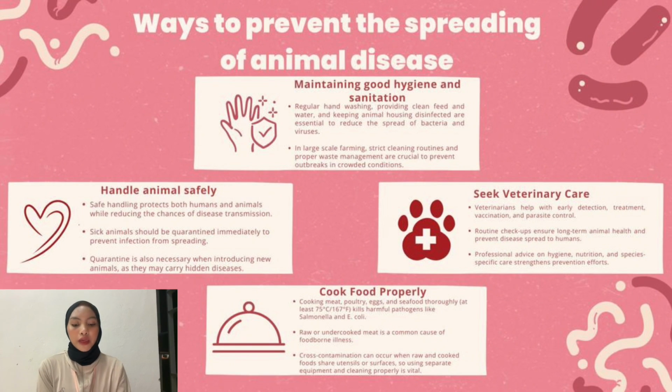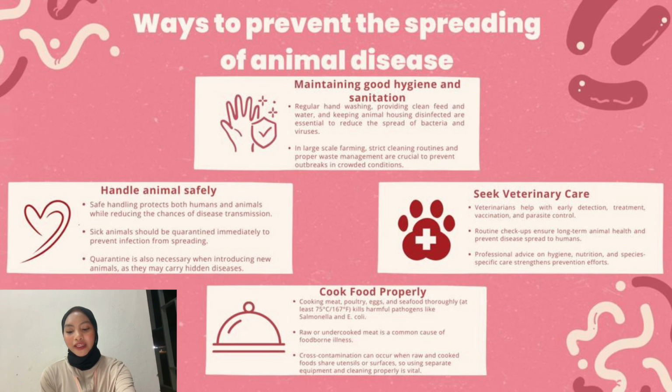Ways to prevent the spreading of animal disease. First and foremost, we need to maintain good hygiene and sanitation. Regular hand washing, providing clean feed and water, and keeping animal housing disinfected are essential to reduce the spread of bacteria and viruses. Then, handle animals safely. Safe handling protects both humans and animals while reducing the chances of disease transmission. Sick animals should be quarantined immediately to prevent infection from spreading.